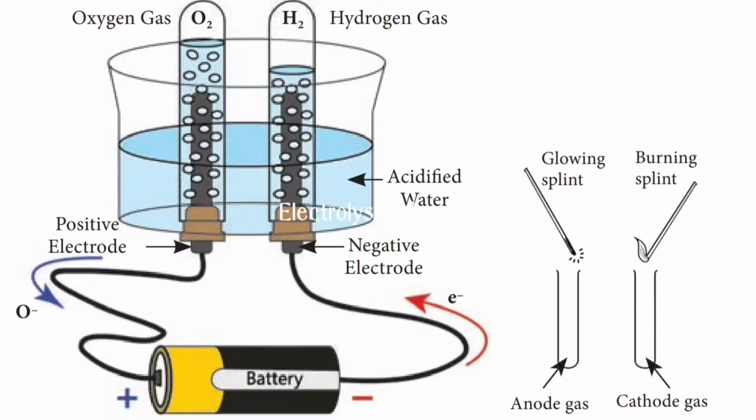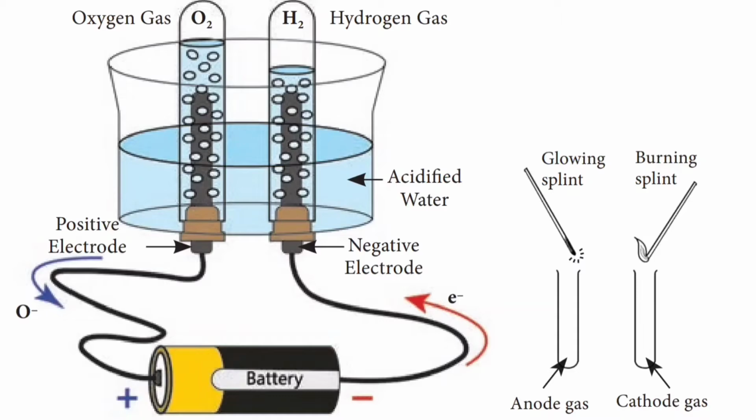Now we are going to discuss electrolysis of water. It can be easily demonstrated using an experiment. In the experimental setup, a glass beaker fitted with 2 carbon electrodes is filled with water up to 1/3 of its volume.